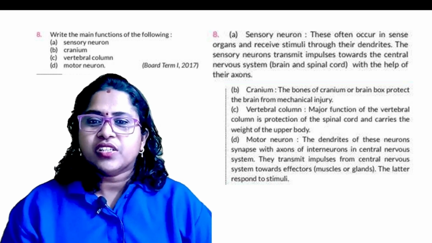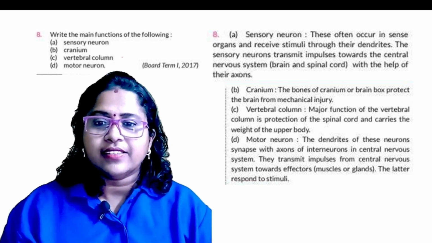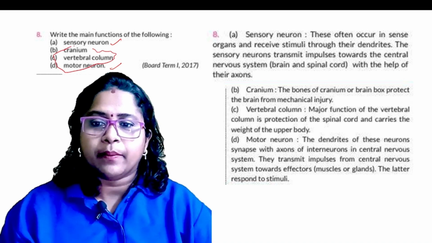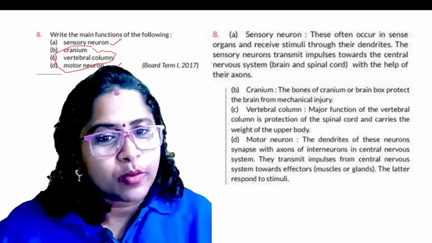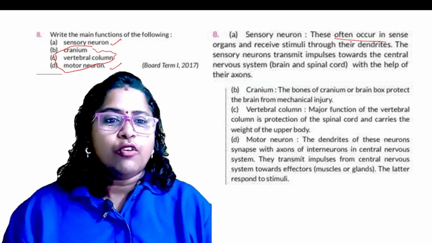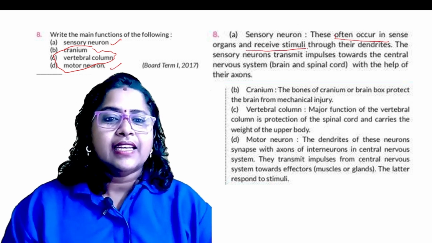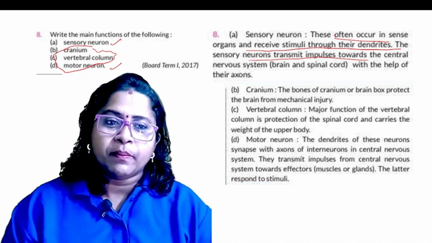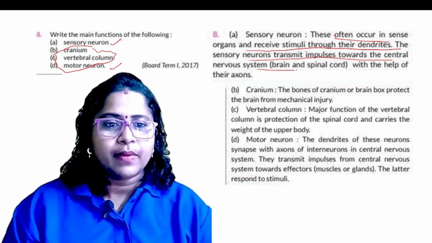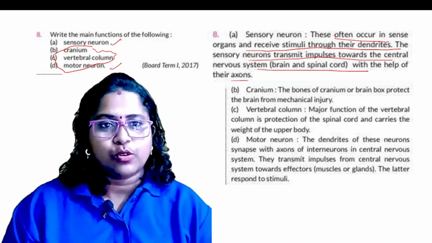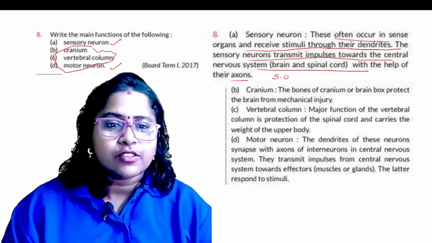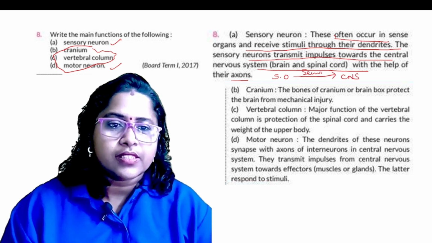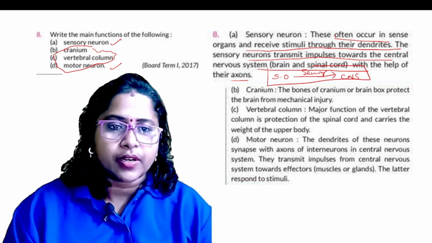Now see two questions from this part. Write the main functions of the following. We are focusing only on sensory neuron and motor neuron. Sensory neurons occur in sense organs and receive stimuli through the dendrites, and they transmit impulses towards the central nervous system with the help of their axons. Or you can write: sense organs to the central nervous system. This is a simple way of representation.